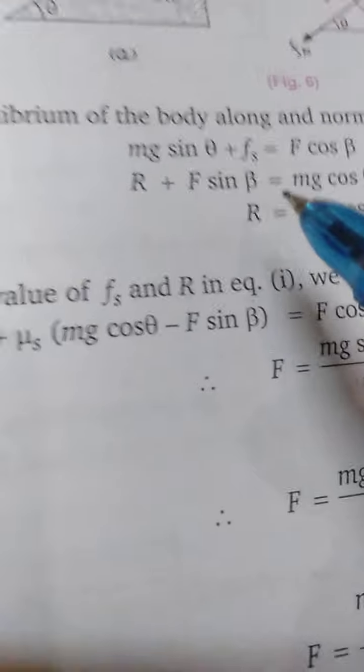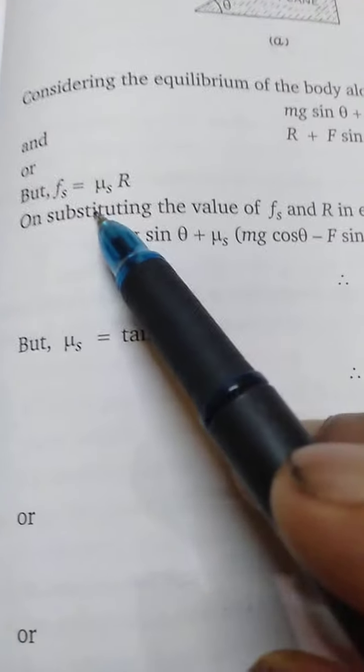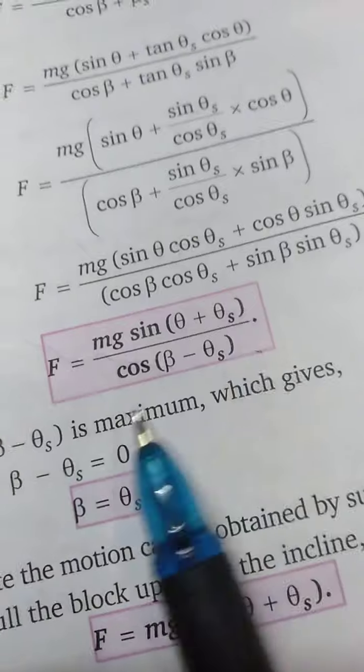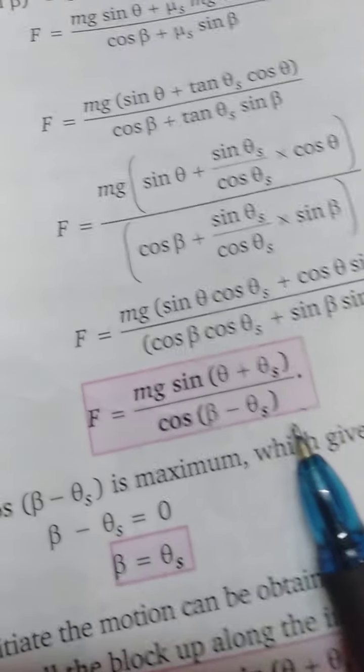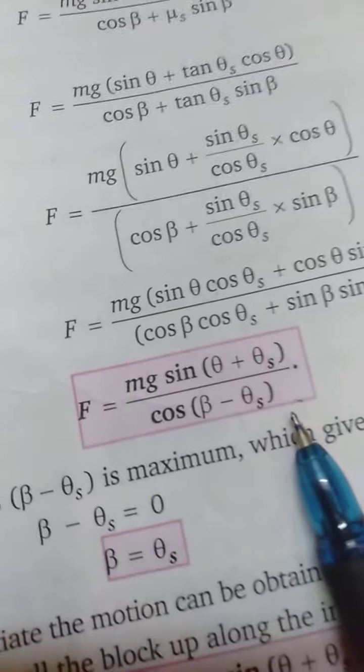Okay students, so this friction force is acting downward. Similarly, you do the derivation and you will get the expression mg sin(theta plus theta s) by cos(beta minus beta s). So this is the force required to bring a body kept on an inclined plane whose angle of inclination is theta and the angle of repose is theta s. So from here we are getting this formula.